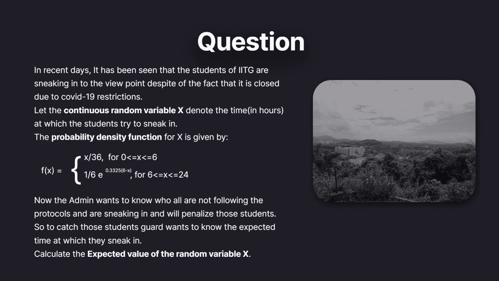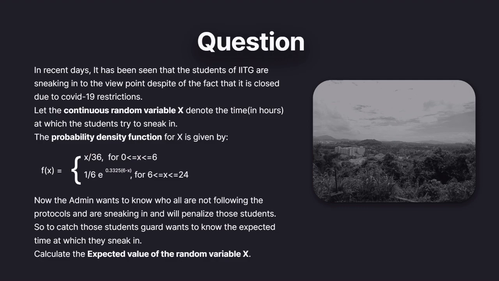And the second function, from morning 6 to night 12 hours: as we know, the guard will be active in the morning because he will not be sleeping at that time, and the chances of students sneaking in at that time will tend to 0. So our function will be exponentially decreasing, and our function is 1 by 6 multiplied by e raised to the power of 0.3325 multiplied by (6 minus x).